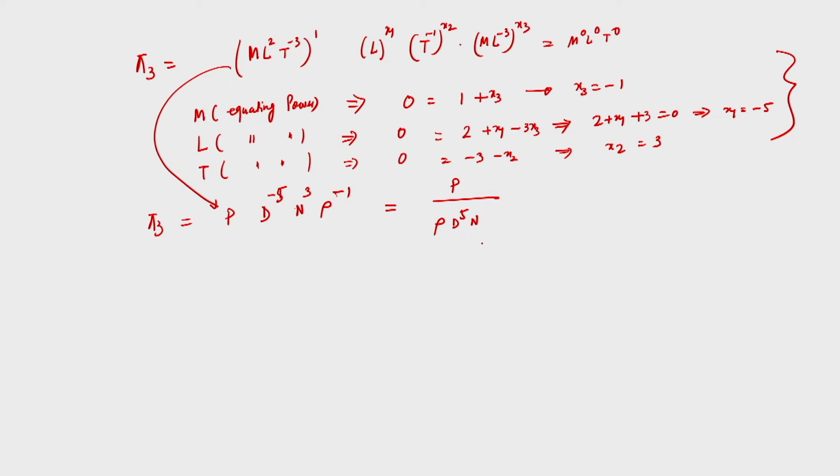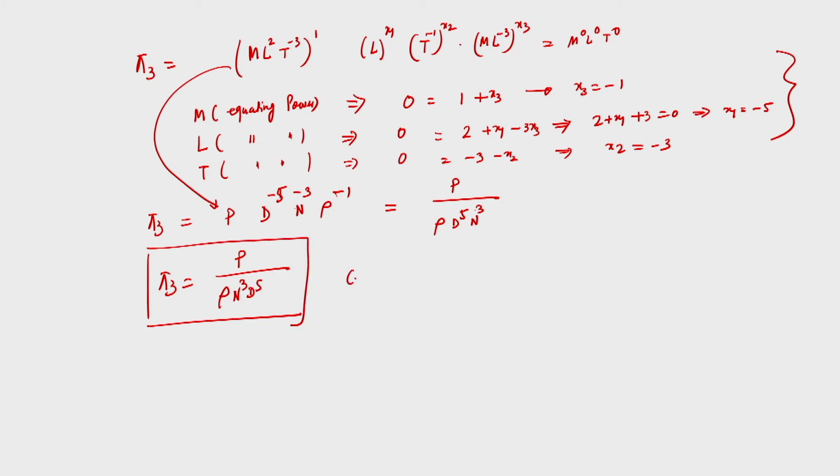So, we have obtained another pi term, pi 3 is equal to p by rho n cube d to the power 5. This is known as power coefficient or coefficient of power.